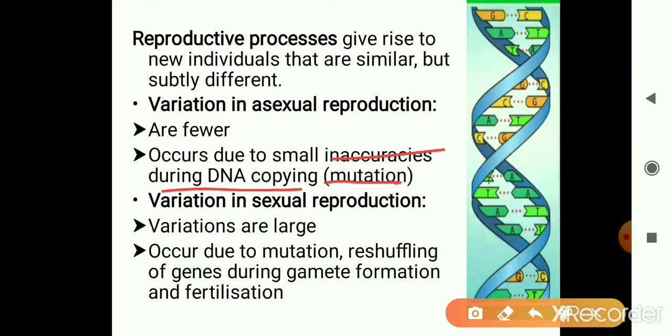But in case of sexually reproducing organisms, the amount of variation produced is quite large, and the reason is, one reason is the error in DNA copying. The other, the main reason for that, is the reshuffling of genes or chromosomes that occurs during gamete formation and during fertilization.